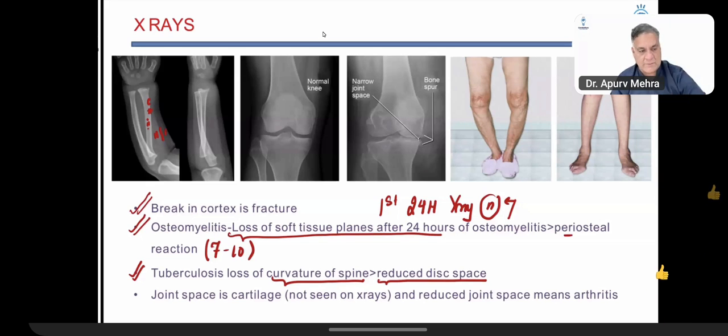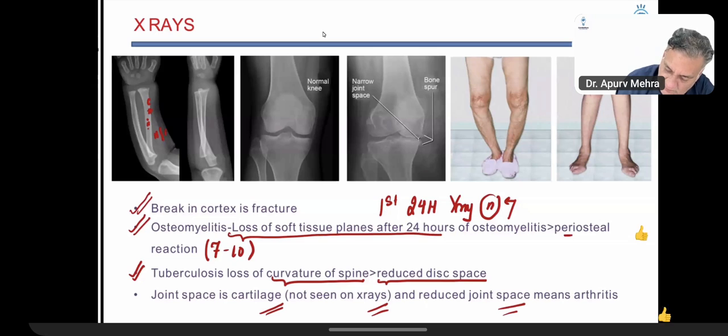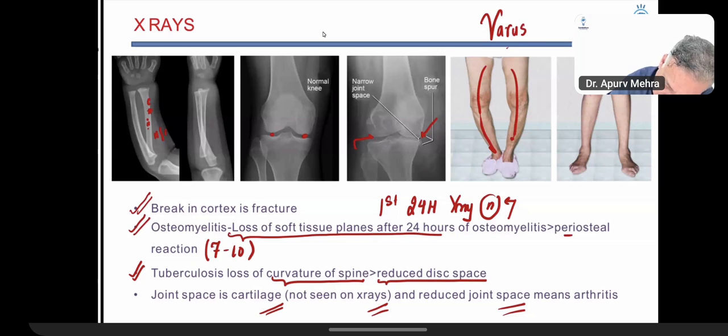This is a question that again comes to you. And I told you joint space is cartilage, not seen on X-ray, and reduced joint space means arthritis. So here you can see the normal joint space, reduced joint space. All right. When the distal part goes towards the midline, it's called varus. Varus. Genu means bend, means knee joint.